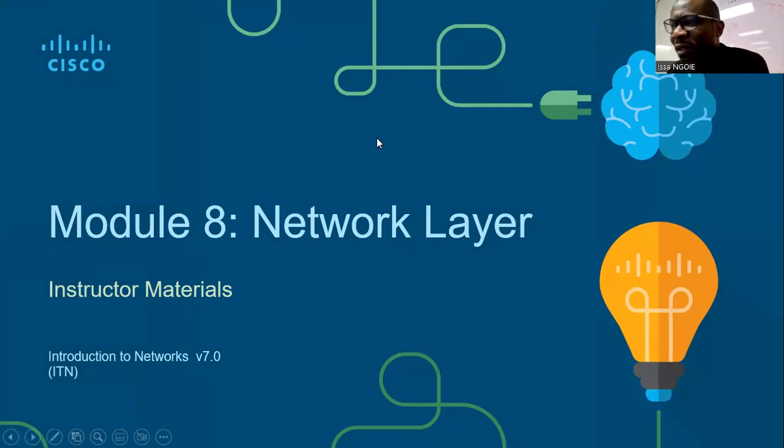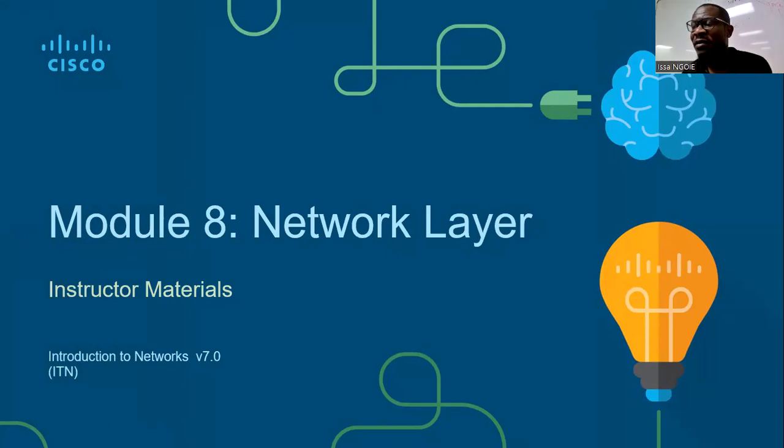Network layer. All right, we're going to talk about network layer. As you know, we spoke about the OSI model. That model has 7 layers: layer 1, layer 2, layer 3, and so on. Network layer, we're talking about layer 3.